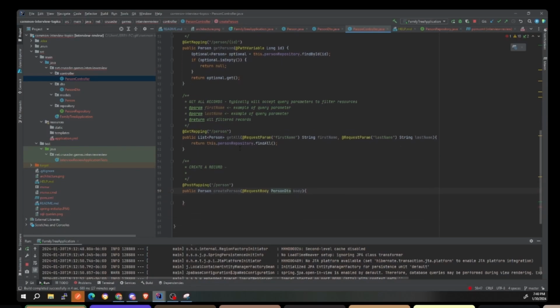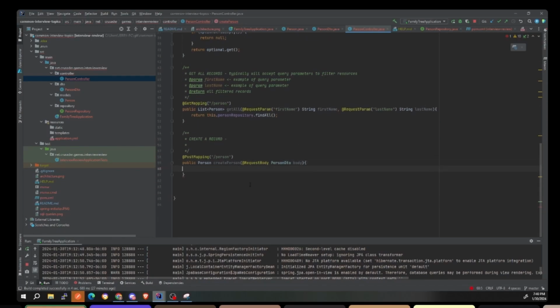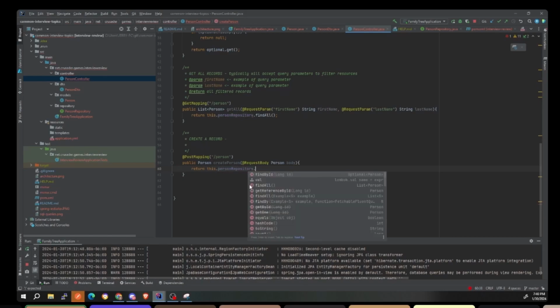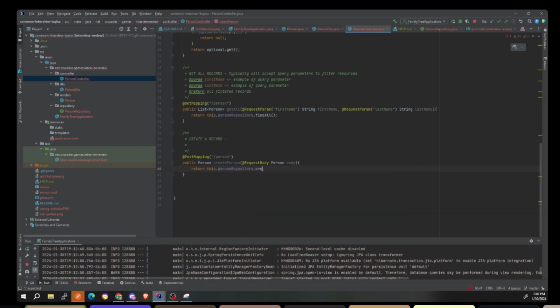Okay, so now we have 5. So let's do the create person. The easiest way to do this is you're going to return this. Well, first of all, let's do a person to make it easy instead of using the DTO. So we're going to do return this.personRepository.create. Is it? No, what is it? It's save. Oh yeah, save, and then you're going to save the body. So when you create the person, it's going to go in here, be saved, and it's going to return a new person with a whole new ID.